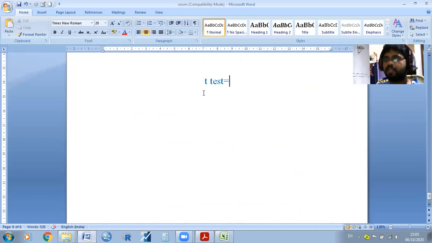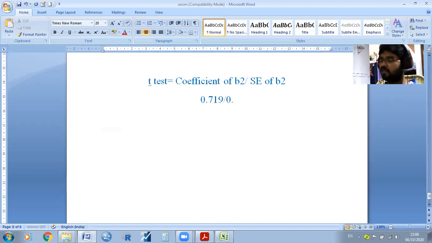The t-test is nothing but a formula: the coefficient of beta 2 divided by the standard error of beta 2. For example, the coefficient value is 0.719, and the standard error of beta 2 may be 0.3, for example. How much will you get?